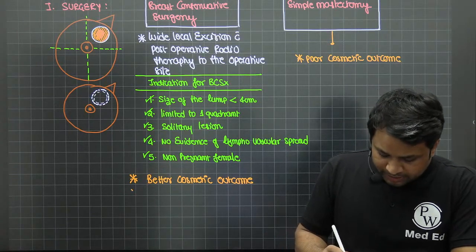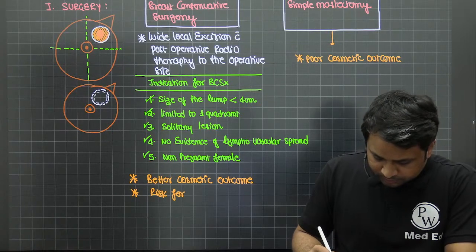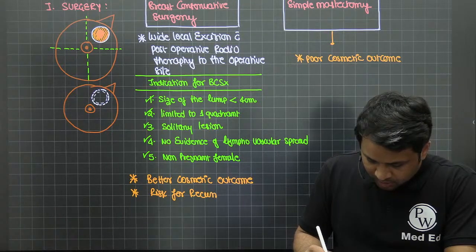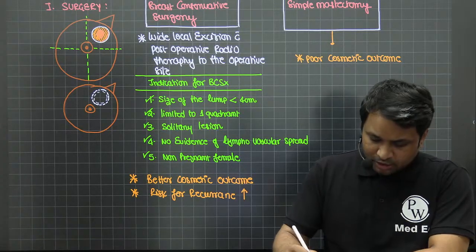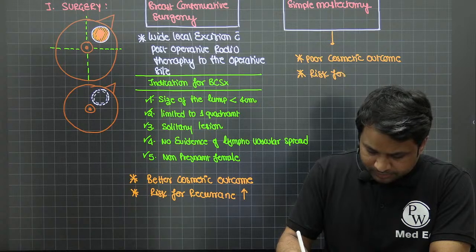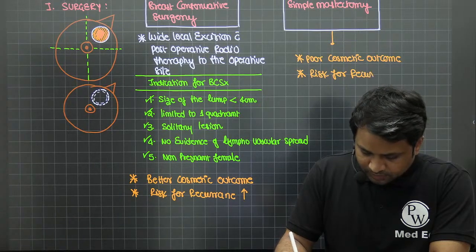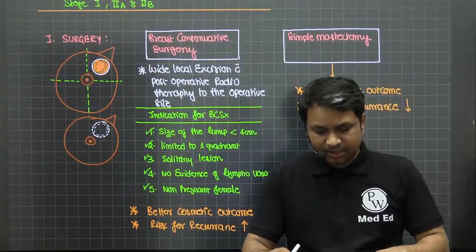Now, the only thing is the risk for recurrence. I'm not saying it is bad, but the risk for recurrence is slightly high in breast conservative surgery, whereas the risk for recurrence in patients with simple mastectomy is less, right?